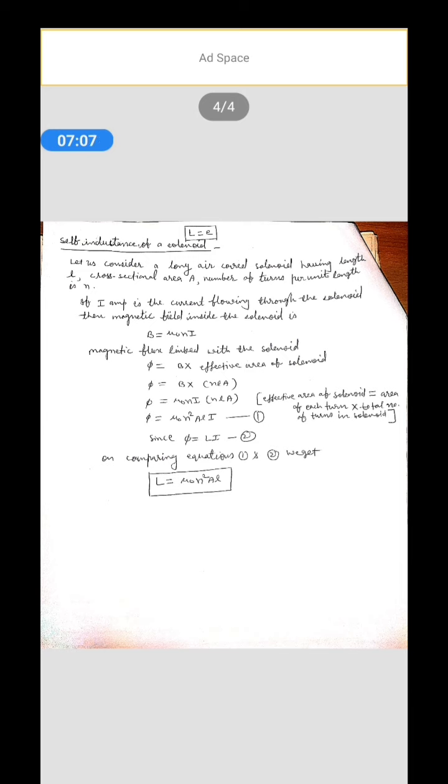This is equation first, and since we know that phi is equal to LI, on comparing equations first and second, we get L equals mu naught n square A l.